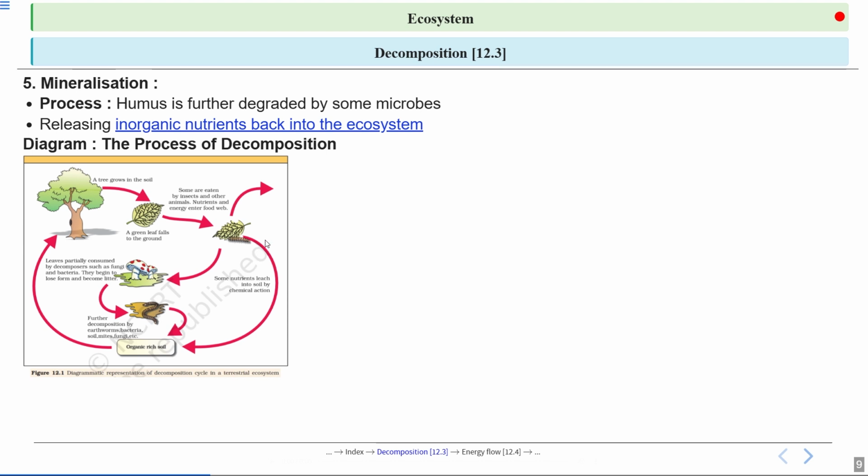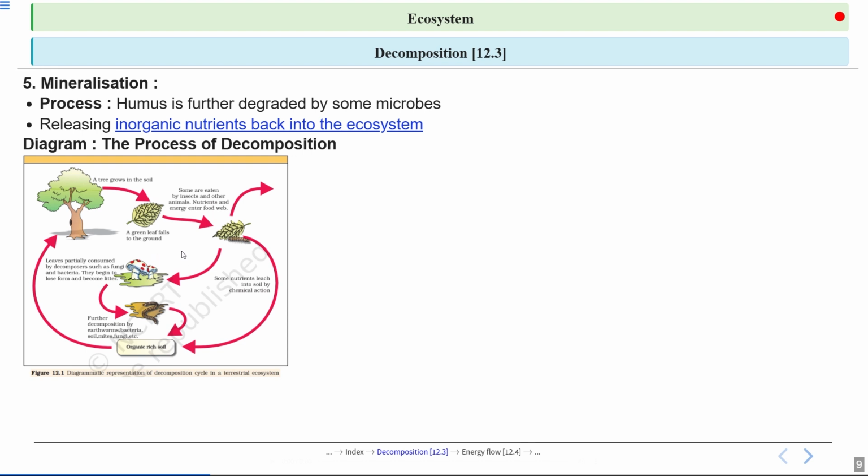Then the next step is leaching. Now this leaf can also be decomposed by the fungi. So they have shown a mushroom, which is a fungus. Clear? So here they have written leaves partially consumed by the decomposers such as fungi and bacteria.